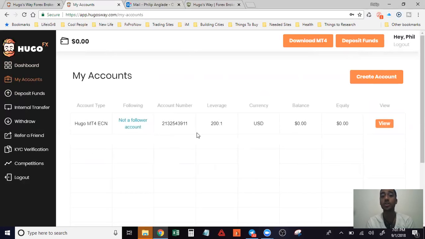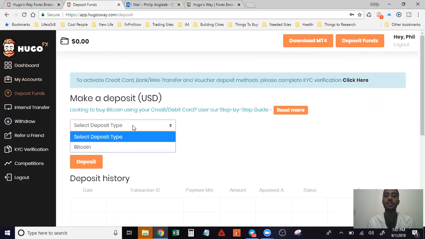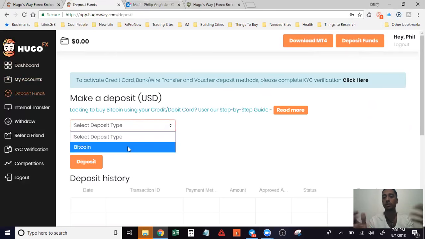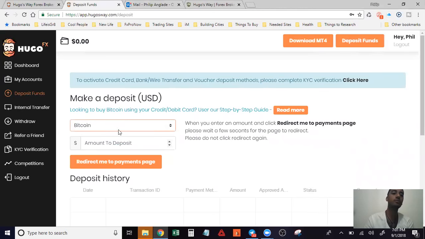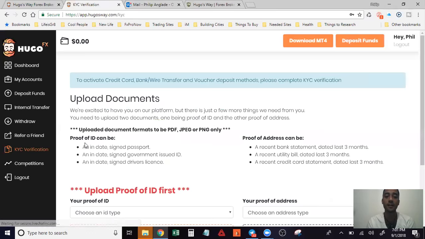So you go back to My Accounts, and then from there, you will see your actual account pop up. Now, you're going to want to fund it, right? In order to fund it, let's say that, for now, you just haven't done anything yet. The only thing they're going to allow you to do is Bitcoin first, right? But if you want to use a debit or credit card, what you're going to do is go to where it says the verification.